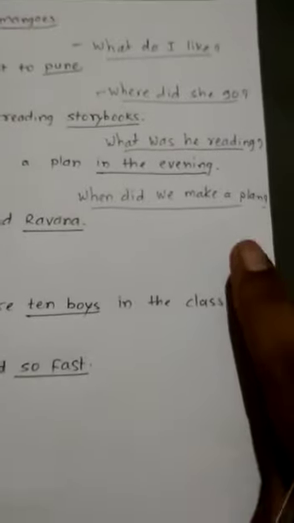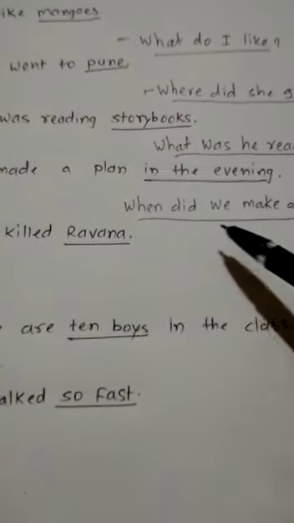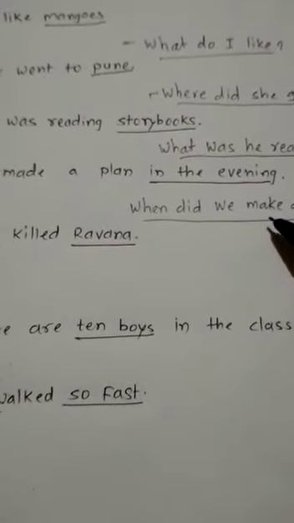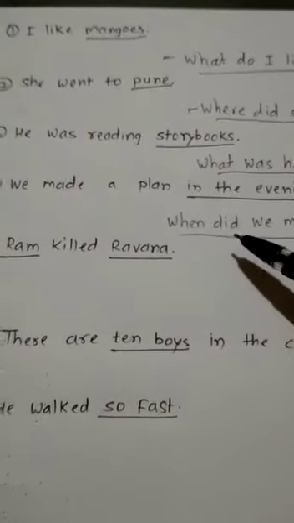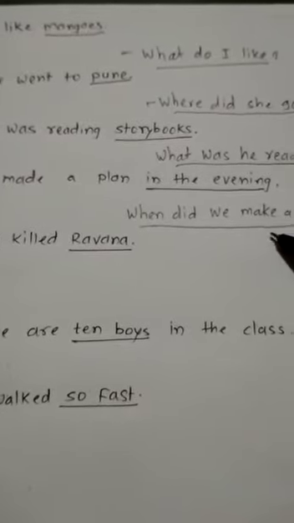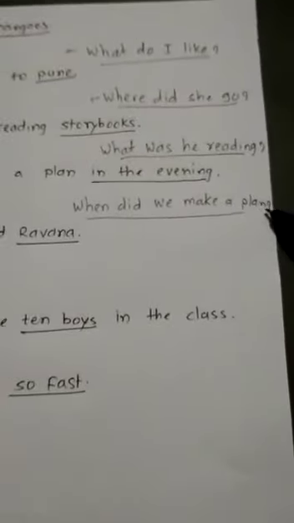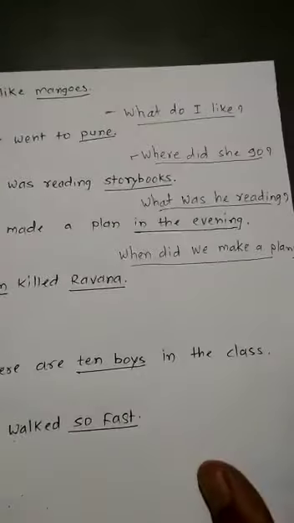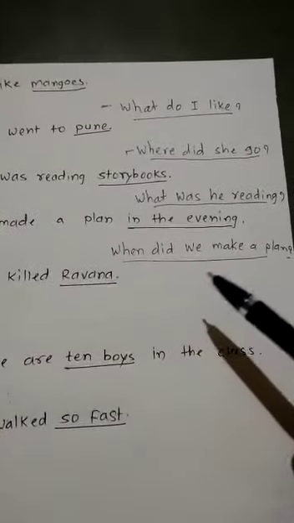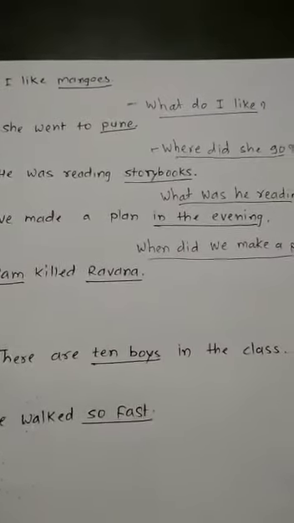Listen, see the question properly. When did we make a plan? Because when we are using did in the sentence, after that you will have to use v1. As it's a simple past tense, that's why we have to use did here, and after using it we will have to use v1, it means the main verb form. And then at the end a question mark should be there. If you question this, then the underlined part you are going to get as the answer. How is it? When did we make a plan? In the evening. That will be your answer.